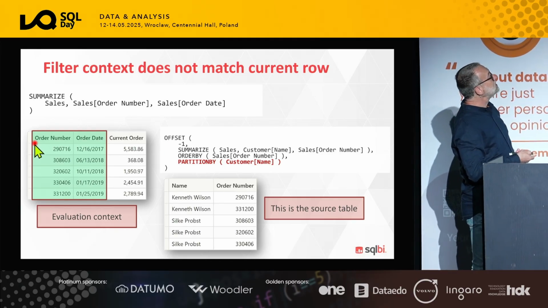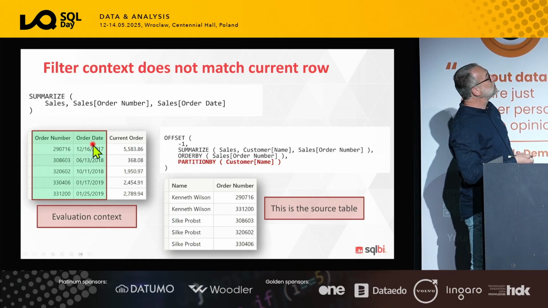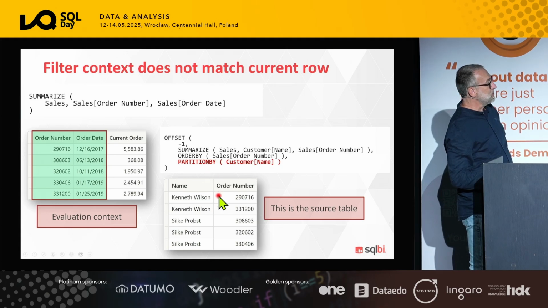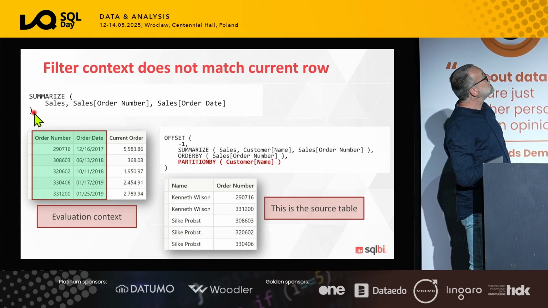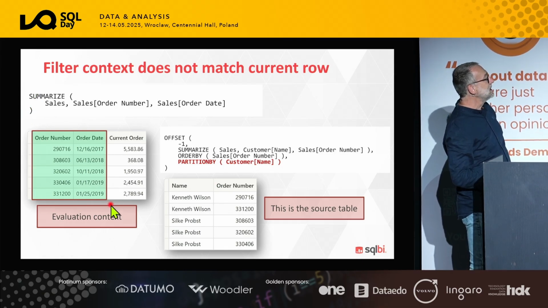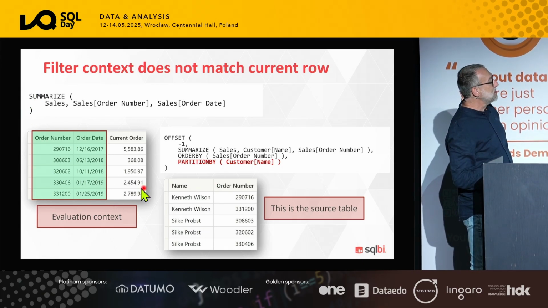It starts from the source table that contains order number and order date. And it executes this code, offset -1 out of a table that contains the name and the order number, this source table, order by order number, partition by customer name. So this is the source table of my offset function. This is the table that I use as the result. And the engine needs to match these 2 tables.